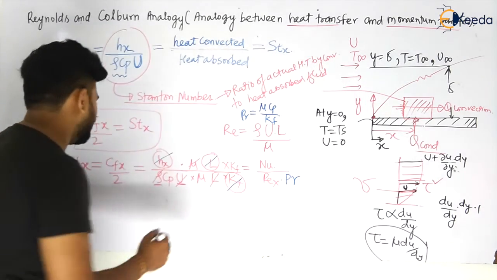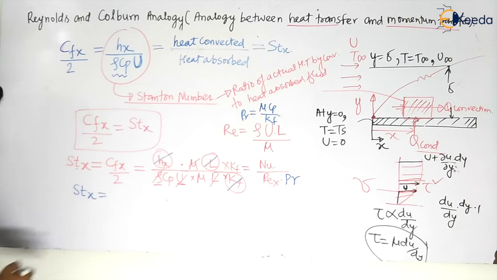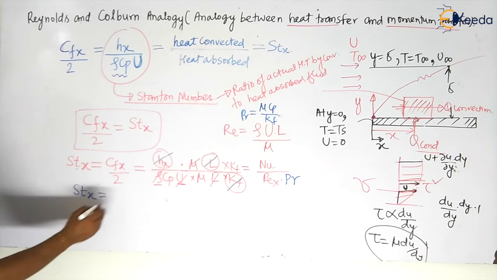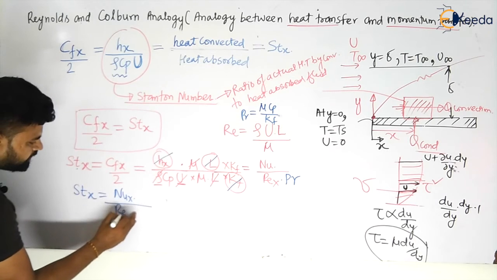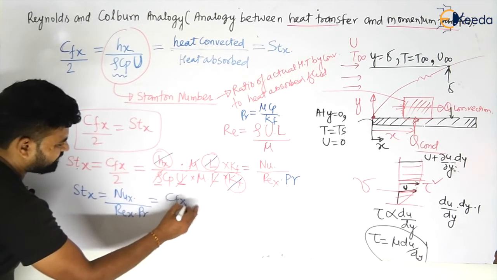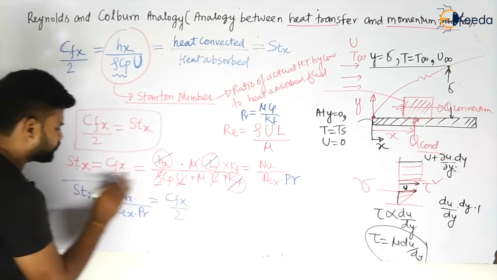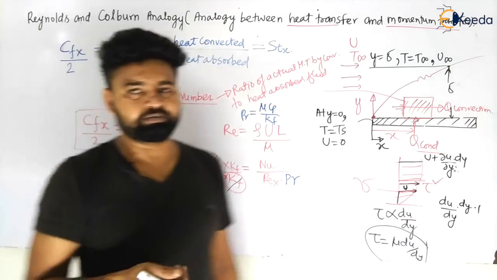This will be your Pr, my dear students. So your Stanton number will be equal to Nux, the Nusselt number, divided by Reynolds number into Pr, which is equal to nothing but Cfx by 2. You should remember this equation, and it can be used in further calculations, my dear students.